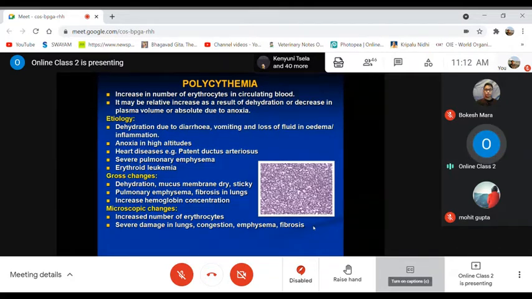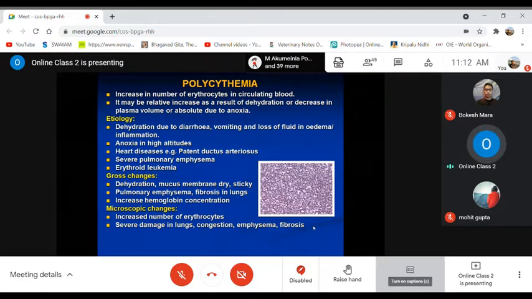Then in some heart diseases like patent ductus arteriosus, as we have discussed earlier, then severe pulmonary emphysema, as well as erythroid leukemia, a kind of blood cancer due to the transformation of the RBCs, erythrocytes, into blood cells. In such cases, what kind of changes may you come across?